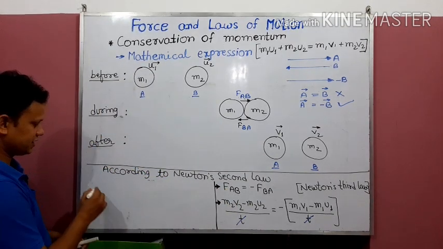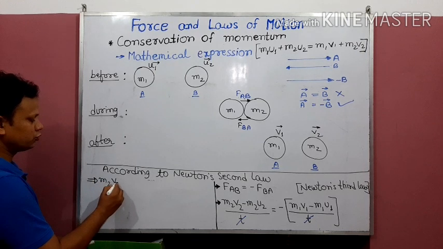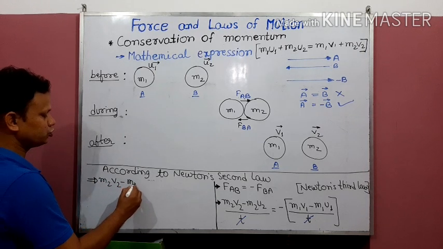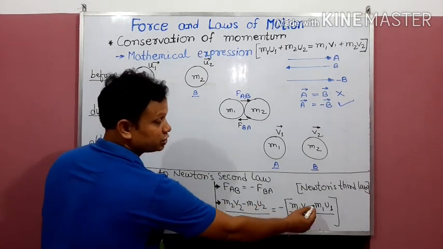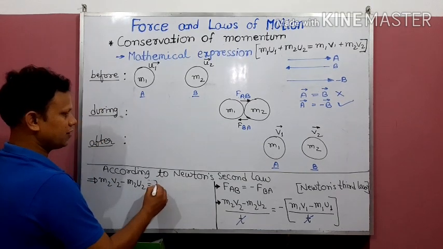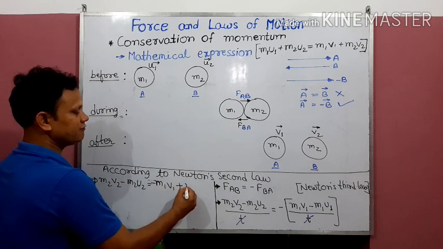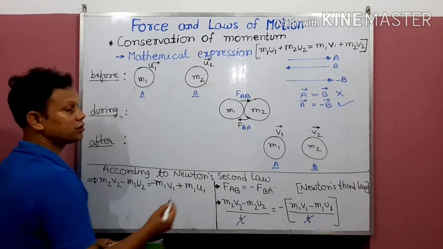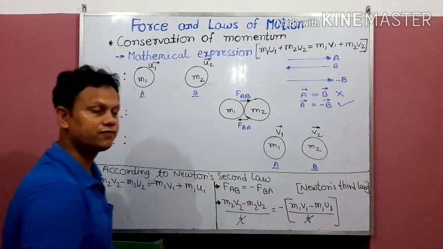Now the expression says M2V2 minus M2U2 is equal to, now since minus is there, it is going to change the sign, and already we have cancelled the denominator. M1V1 minus M1V1 plus M1U1. Why? Because negative is going to change the sign of negative.